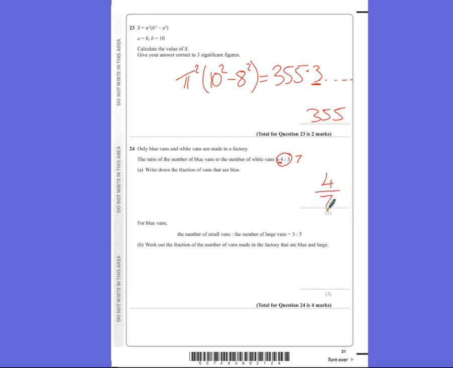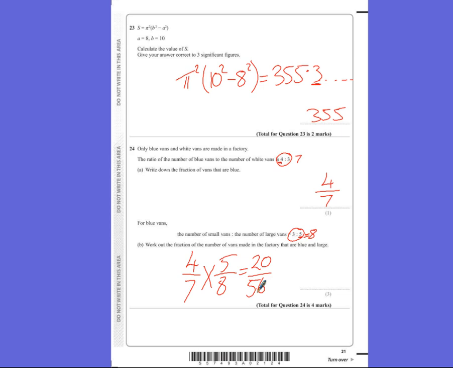For the blue vans, the number of small vans to the number of large vans is 3 to 5. Work out the fraction of the number of vans made that are blue and large. So the fraction that are blue is 4/7, and we're using that AND rule again, so we're multiplying. The fraction that are large are 5 out of 8, so times 5/8, which gives us